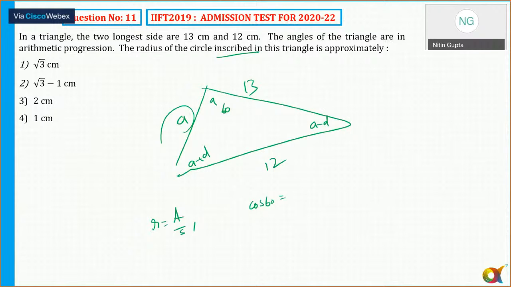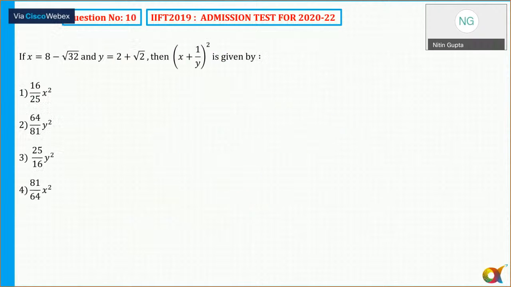This I tried, I know the method, then I realized cosine rule वगैरह बना के I need to solve those equations. It might be time consuming. So that's why I have left it. This, it's a less than 2 lines, but the moment I see, I know that okay, it might be time consuming. Roots में है, I need to solve it, rationalizing it, and then it might be time consuming. So I have left it.